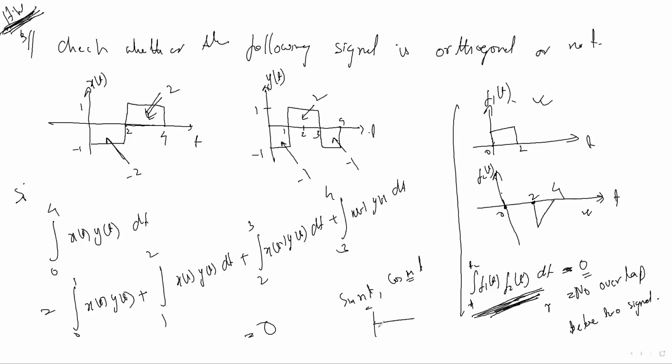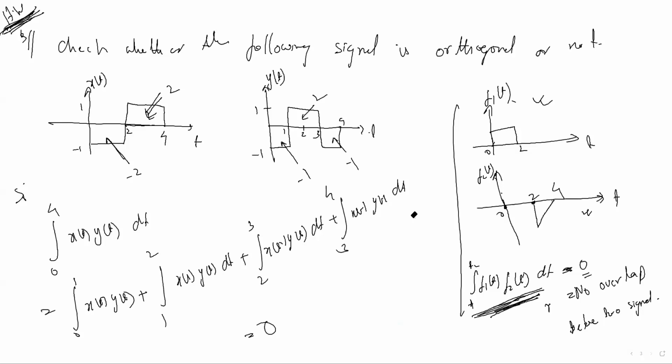Orthogonal means the average will be 0, okay? The area will average out because their phase difference is 90 degrees, okay? That's why these signals are orthogonal when you take one period. Overall, their area will be cancelled out for one time period.